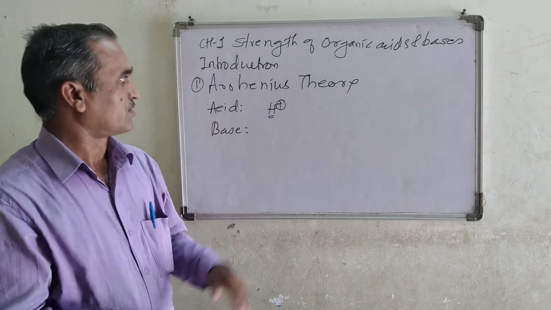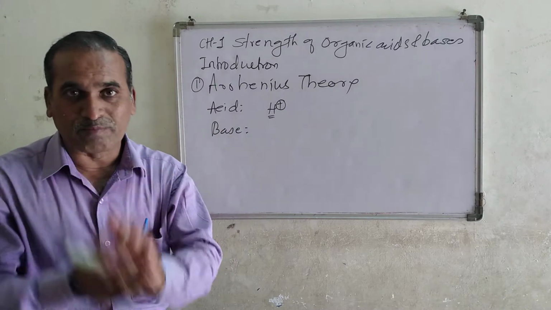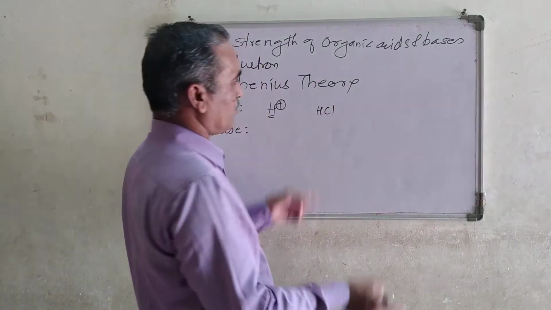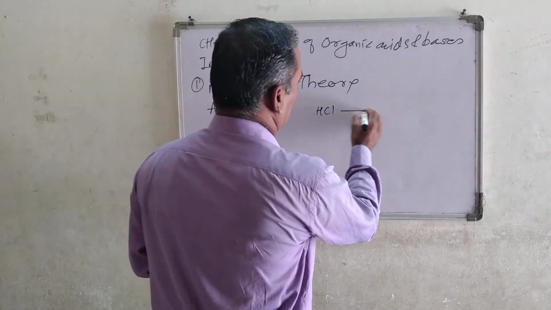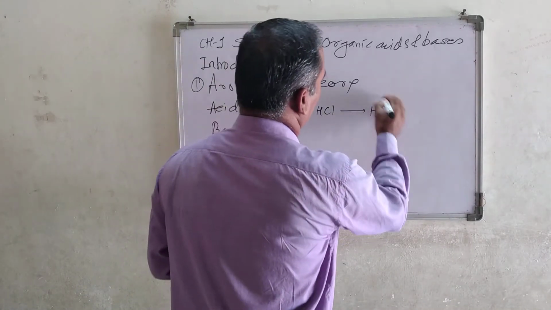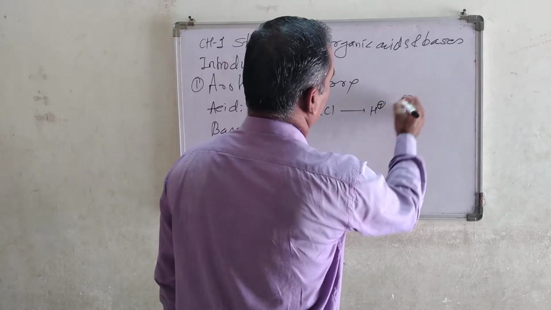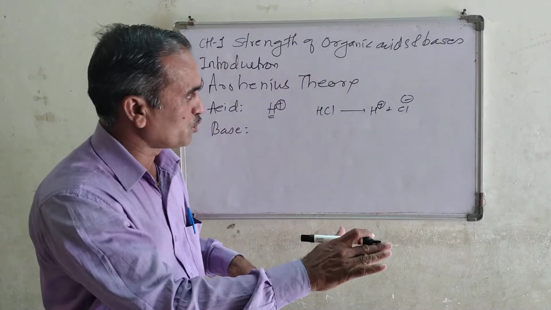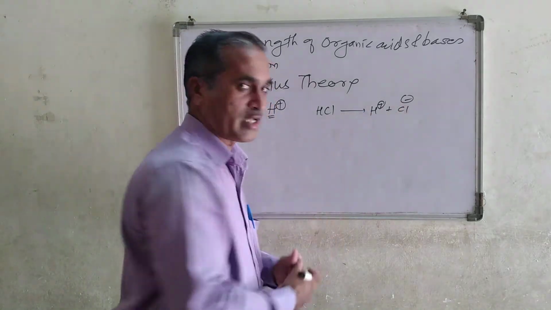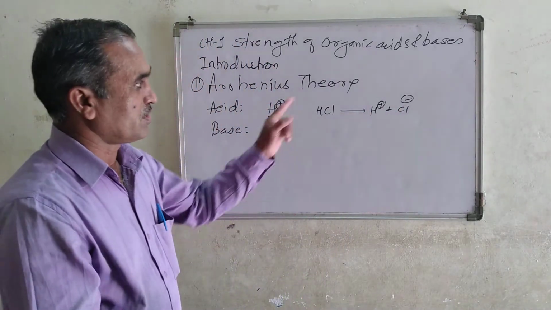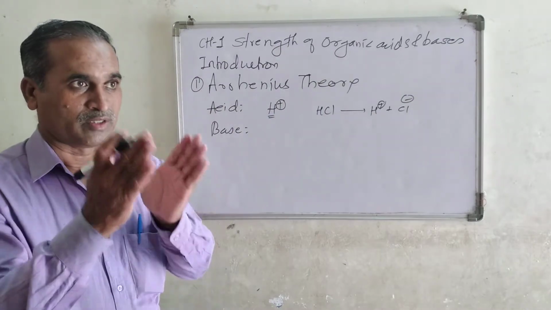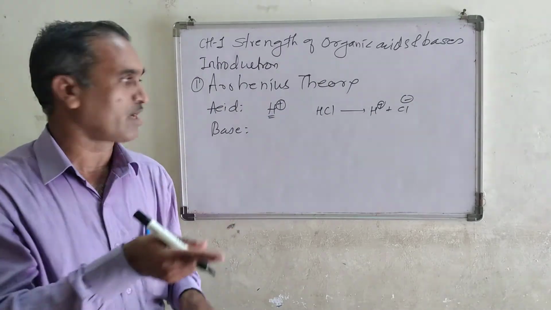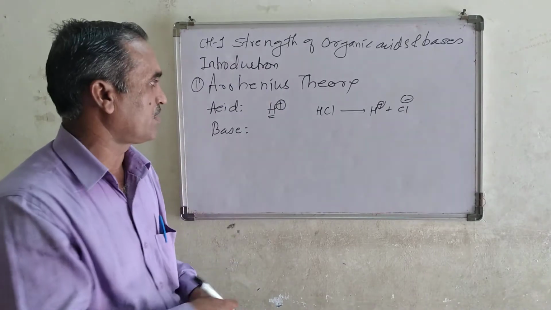Let us see some examples. Suppose you have HCl, right? When this HCl dissolves in water it produces H plus ions and Cl minus. After the dissociation, HCl completely dissociates producing H plus as well as Cl minus. These H plus ions are completely dissociated, and therefore it is acidic in nature.